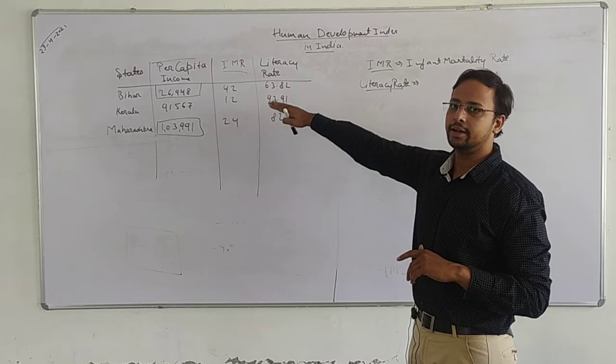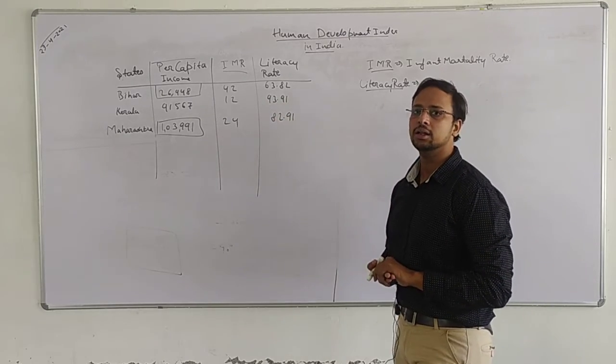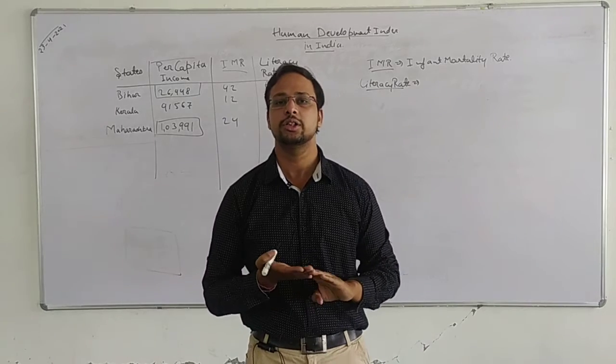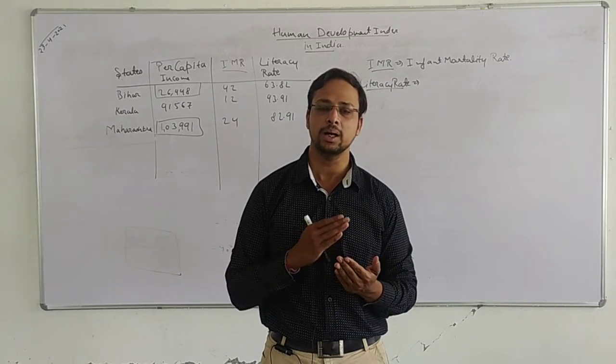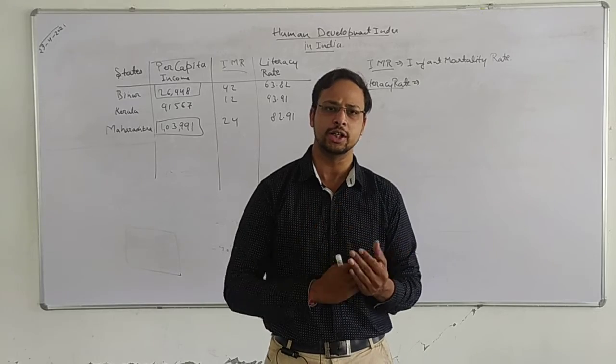We have understood that infant mortality rate is the number of children dying per 1000 after their birth within the age of 1 year.